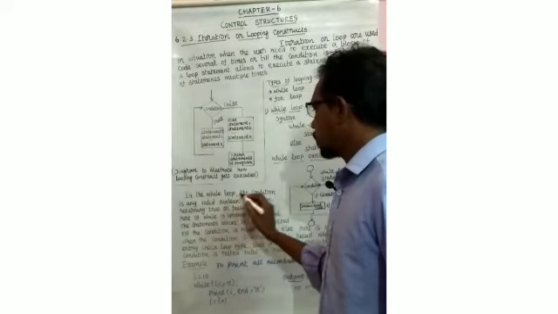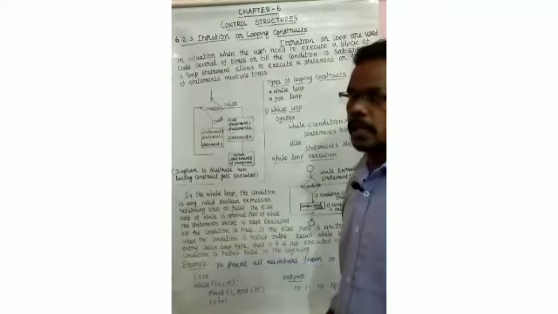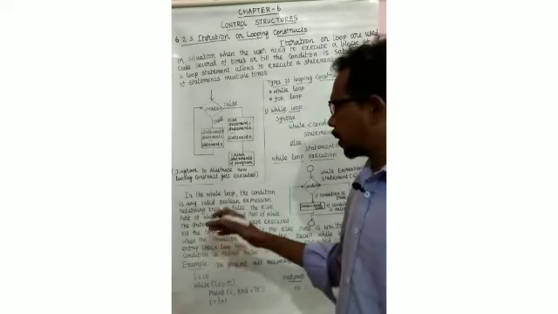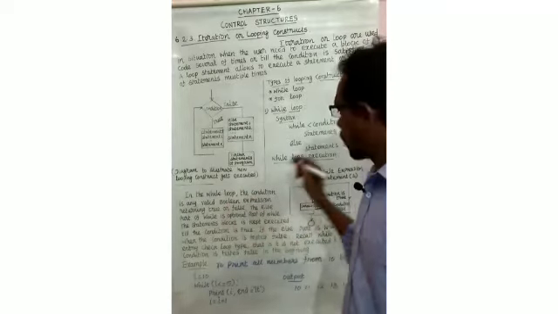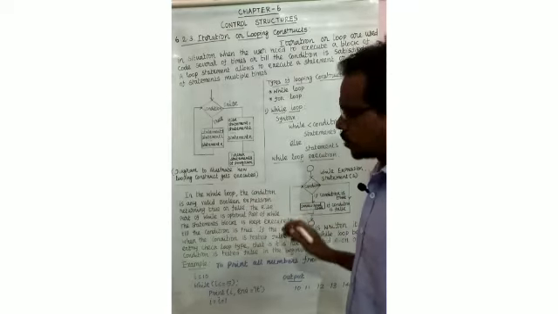In the while loop, the condition is any valid boolean expression. Boolean expression means it returns either true or false. That means check the condition. If the condition is true, it will be executed. If the condition is false, it will come out.